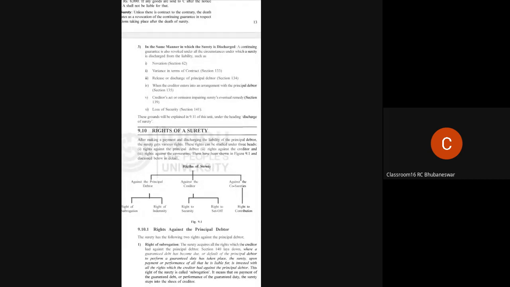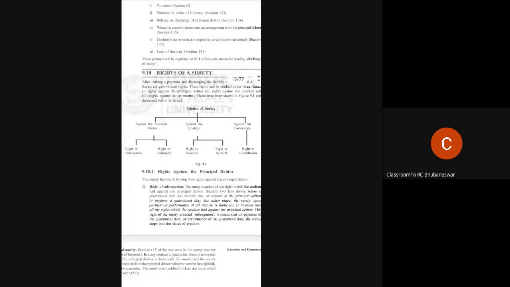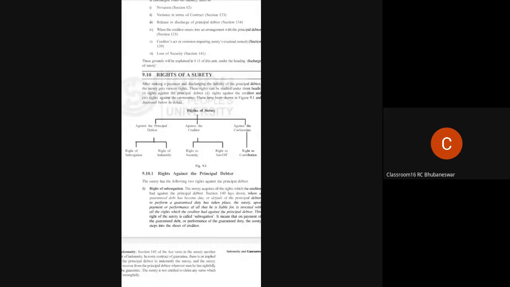Then, if some person is taking a guarantee, that person also has some rights. The rights of sureties are in three parts. Three rights are there, under which sub-rights are given below. First of all, against the principal debtor. Then against the creditor, and against the co-surety. Further, against the principal debtor: right of subrogation and right of indemnity. Similarly, against the creditor: right to securities and right to set off. Then against the co-sureties: right to contribution.